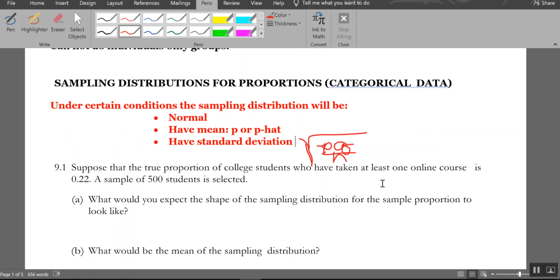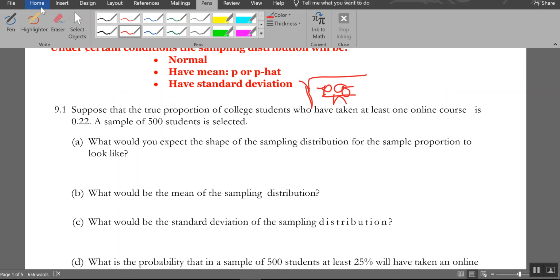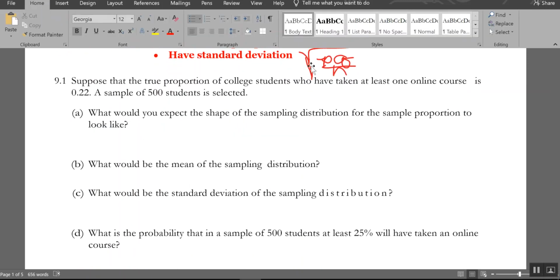Alrighty, let's do an example because that will probably help you much more than me just telling you what this is. So that's the object we're going to be dealing with, looking at groups, and then trying to use that to build something. So suppose the true proportion of college students who have taken at least one online course is 0.22. This data is kind of old. It's probably much higher now. It's probably closer to, I guess, 2/3. We're going to look at a sample of 500 students.